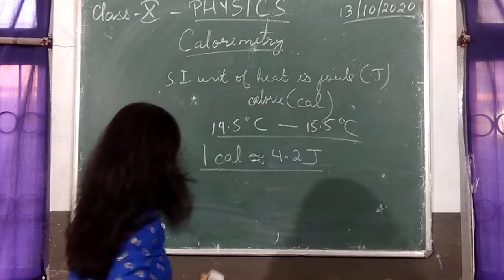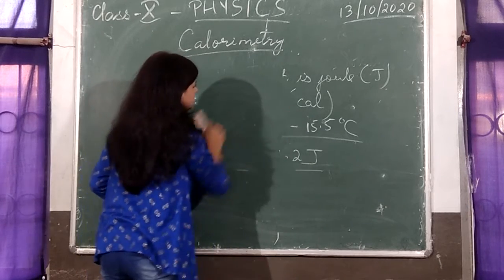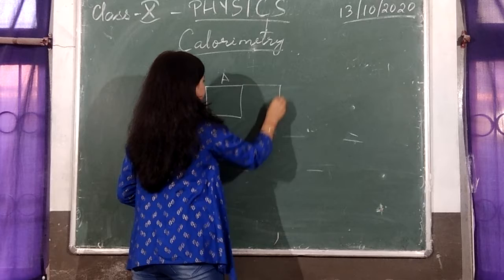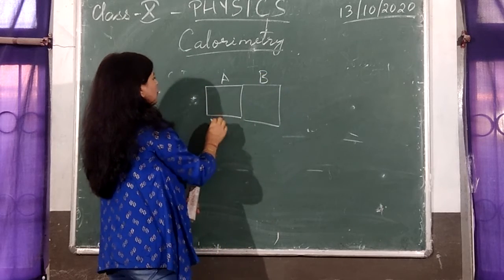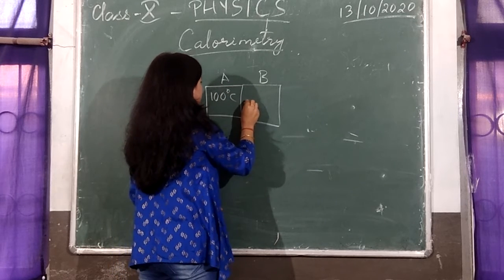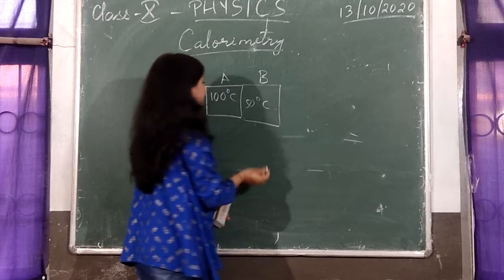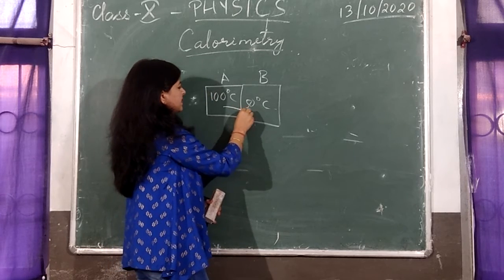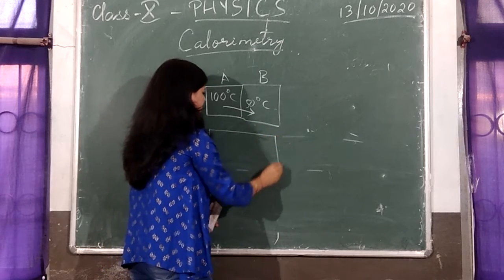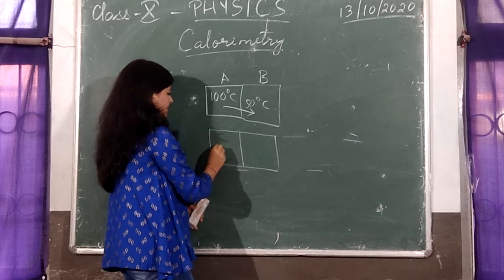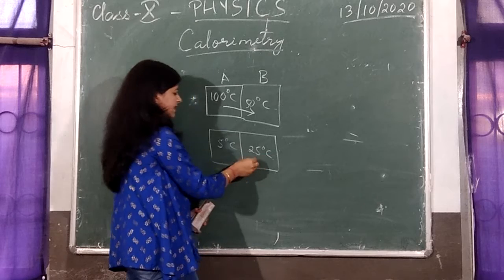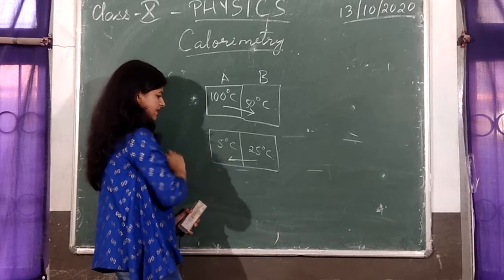Temperature. You have two objects, A and B. They are kept in contact. One is at 100 degrees Celsius, another one is at 50 degrees Celsius. Okay, now naturally heat will flow from this 100 degrees Celsius to 50 degrees Celsius. So this is the direction of flow of heat. If you just take this side to be 5 degrees Celsius and this side to be 25 degrees Celsius, heat will be flowing from right to left, isn't it?